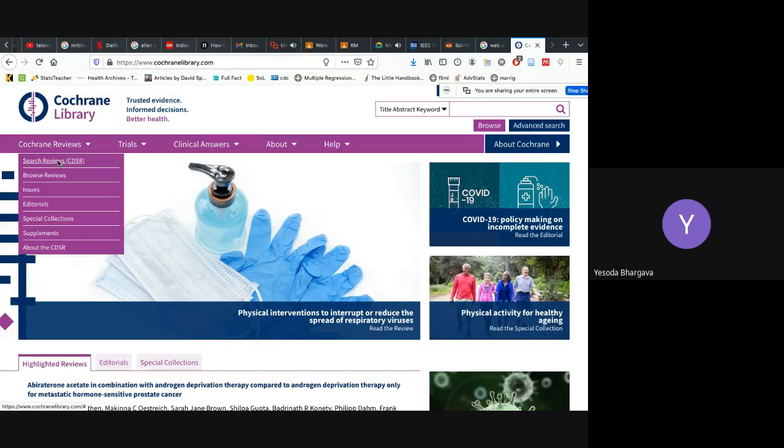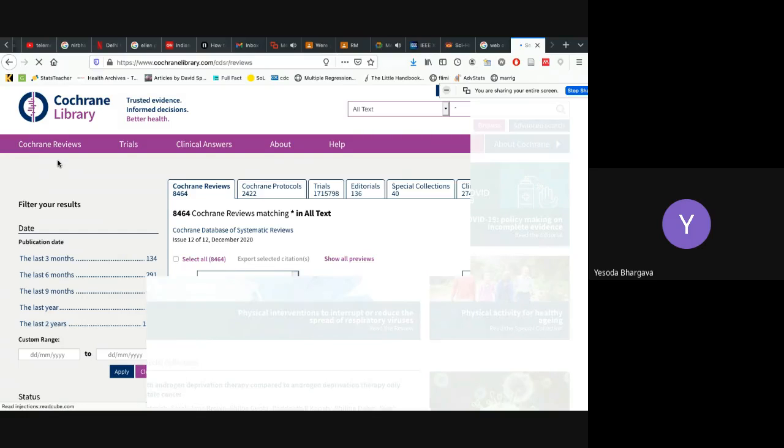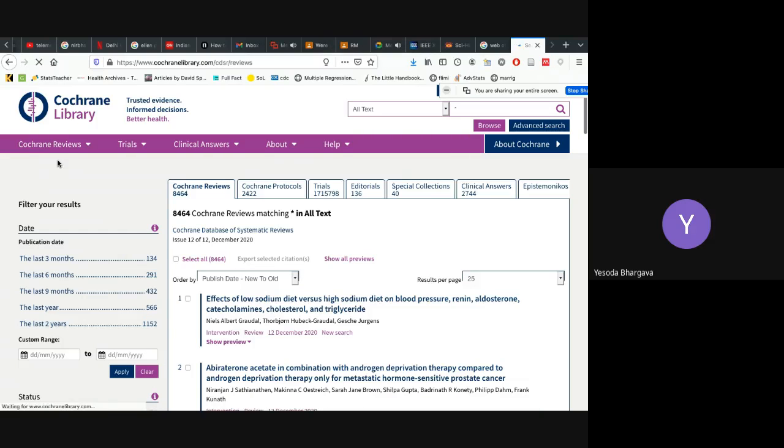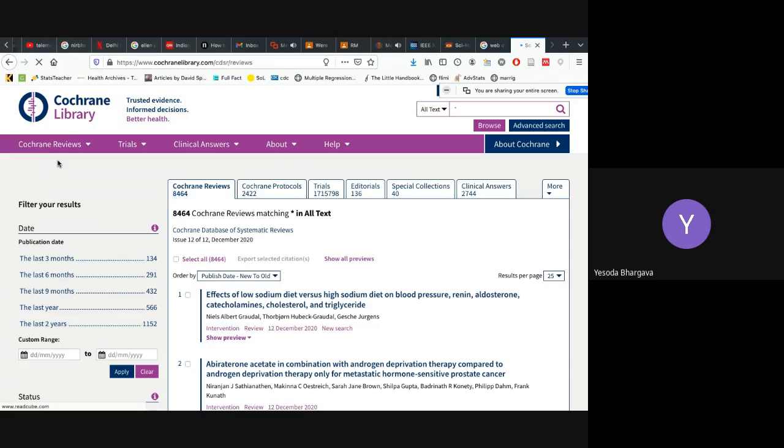So, whenever you want to search for systematic reviews on any topic, Cochrane is especially for medical. Systematic reviews and scoping reviews are very prevalent in medical sciences, because medical science changes very rapidly, and the usage of drugs in specific conditions and specific populations also changes.